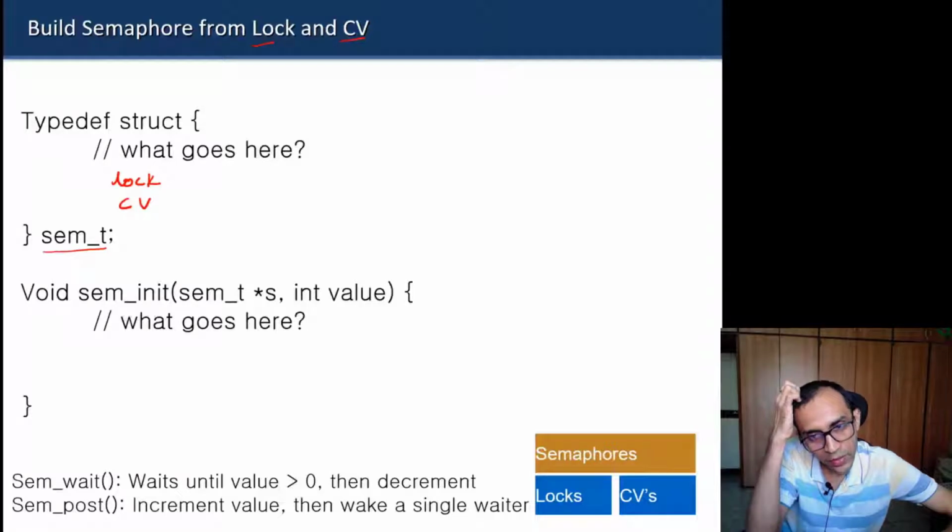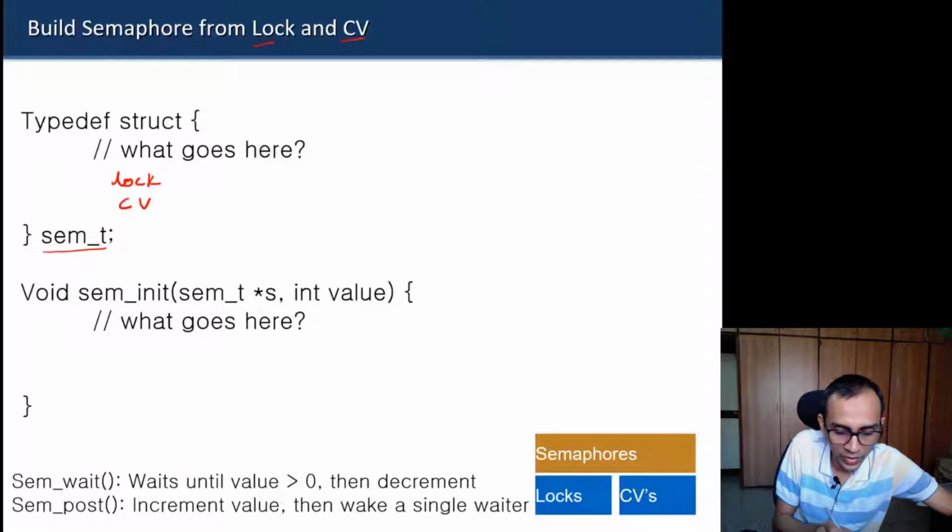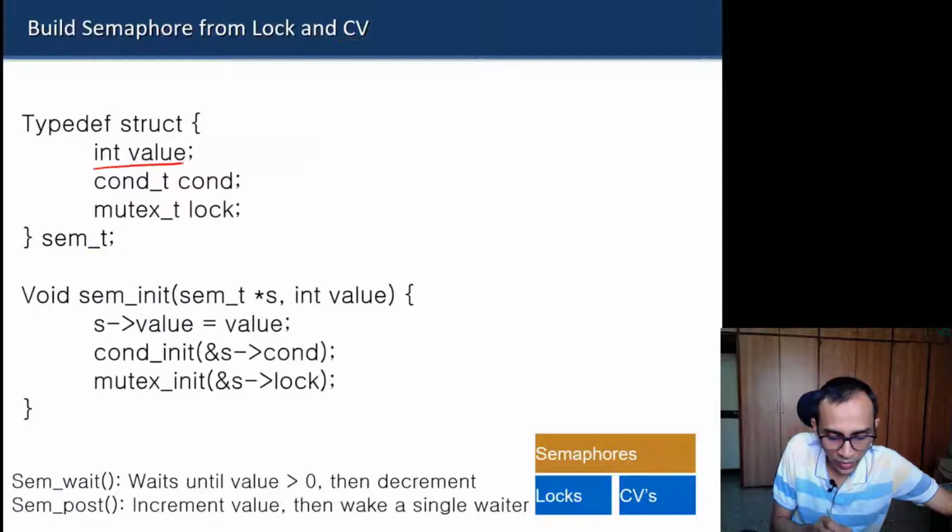And any other thing? You need a state variable, because a semaphore has a value also, so you need an integer value, a condition variable, and a lock variable.